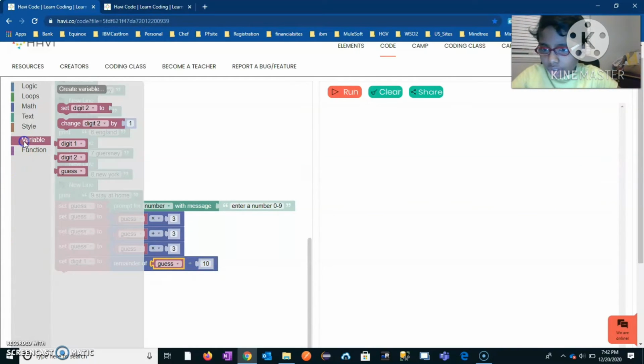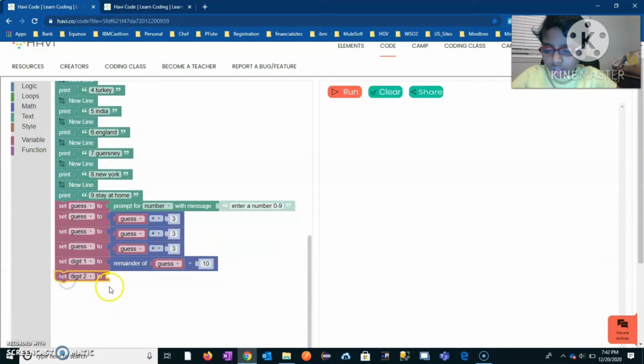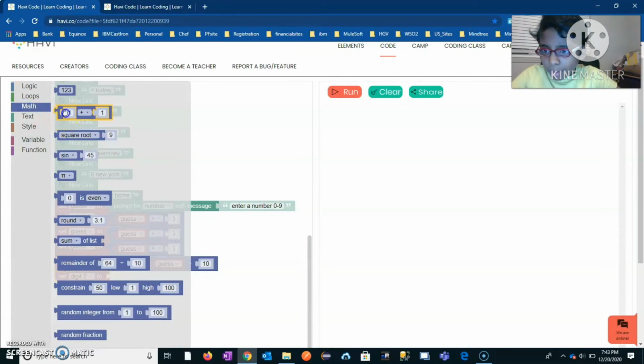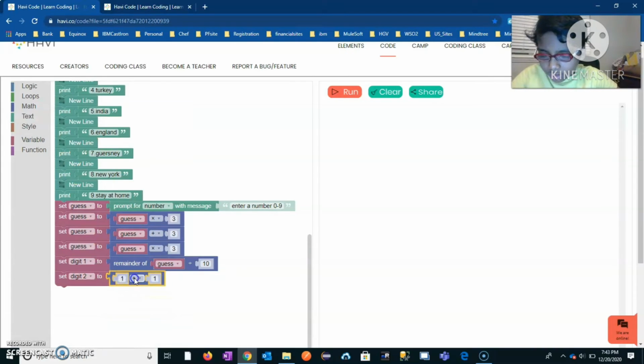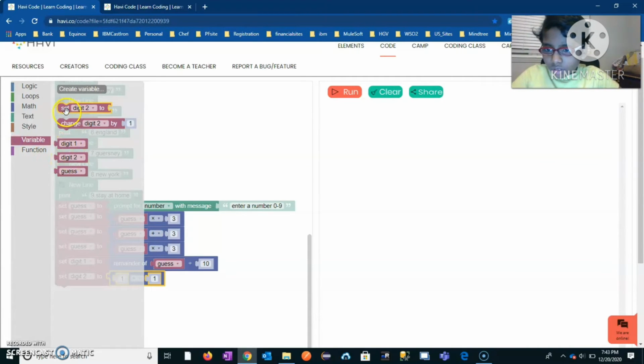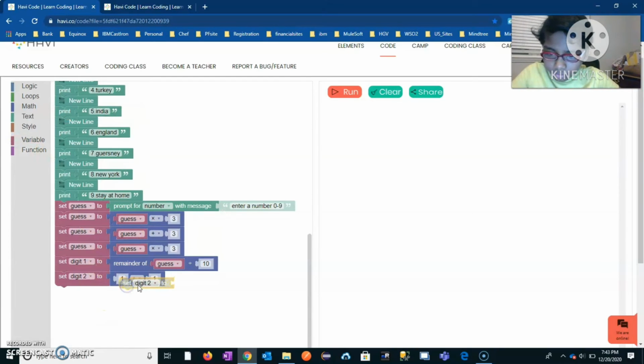Then go into the variables again and set digit 2 to math operation division, and then go into variables, set guess divided by 10.